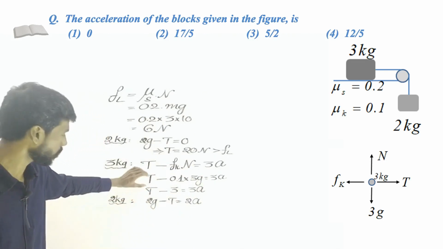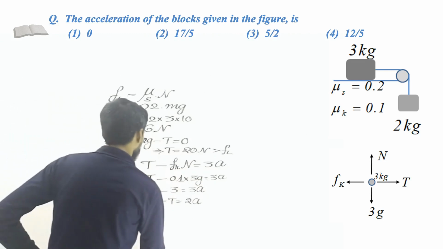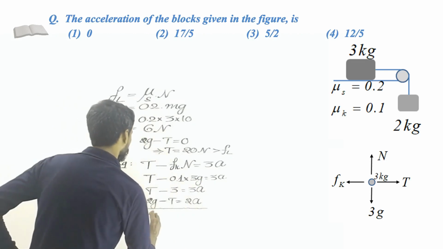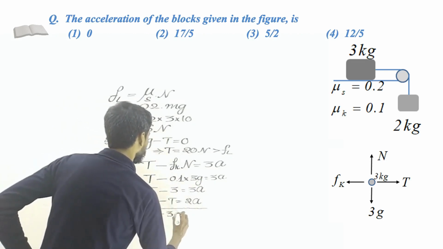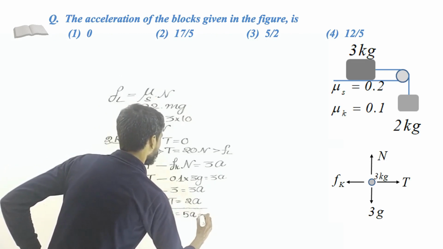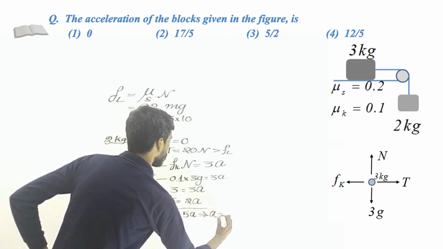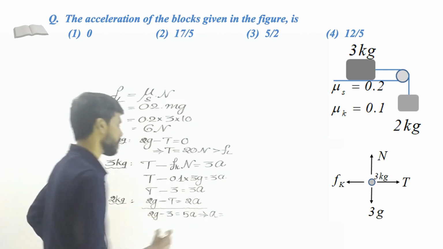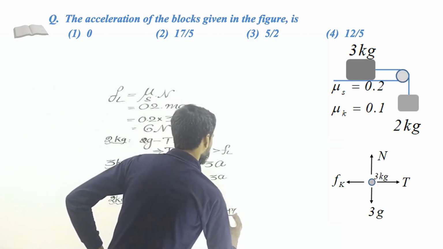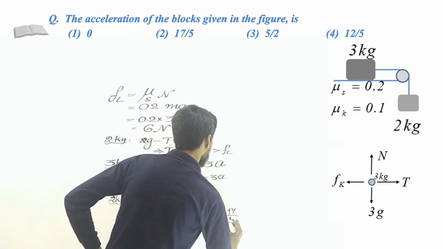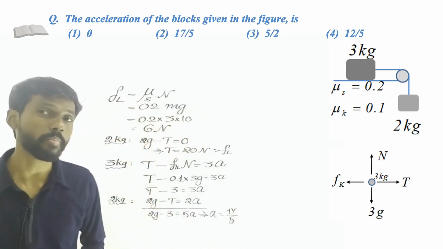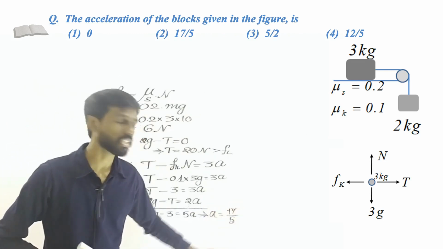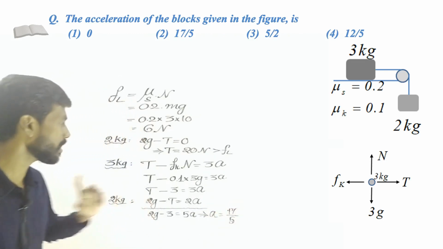We don't need the tension, so we can just add these two. If you add these two equations, T gets cancelled. It is 2g minus 3 is equal to 5a. That gives you our required acceleration of the blocks. So 2g is 20, minus 3 is 17, divided by 5. This is the acceleration of both the blocks, right? Both the blocks move with the same acceleration, so that has magnitude 17 by 5. So that is the answer.